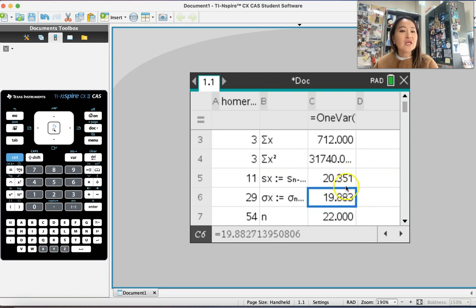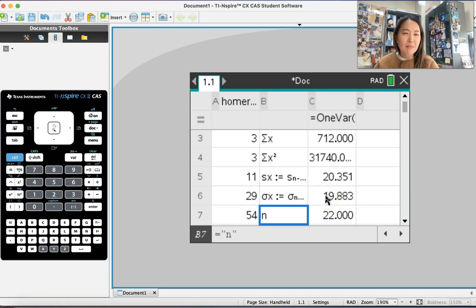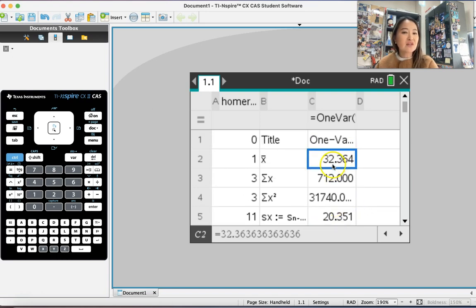Now, how about here? These are both standard deviations, and we're not going to worry about standard deviations just yet. Just know there are two different types of standard deviations, okay? You can look it up too if you're curious, but there's a difference between this S and this sigma X. One is for a bigger population, one is for a smaller population. We don't have to worry about that so far. This N value is the number of data that you've entered, and it's 22, which is correct because I've entered 22 data. So again, N is the number of data that you've input. You just have to focus on the mean and maybe the sum of the home runs, okay?